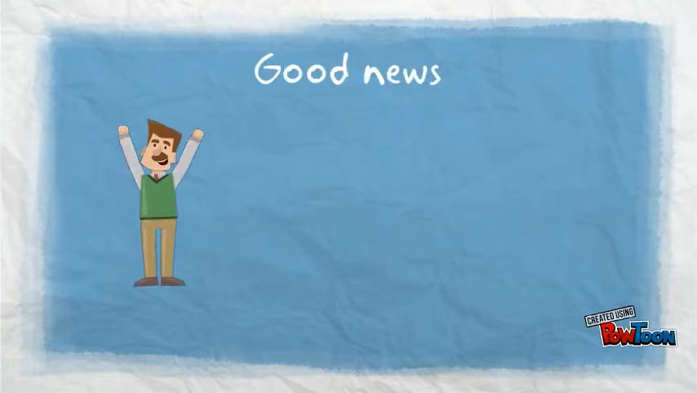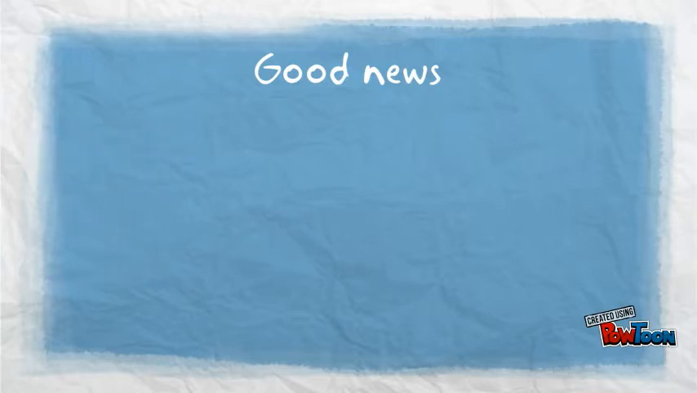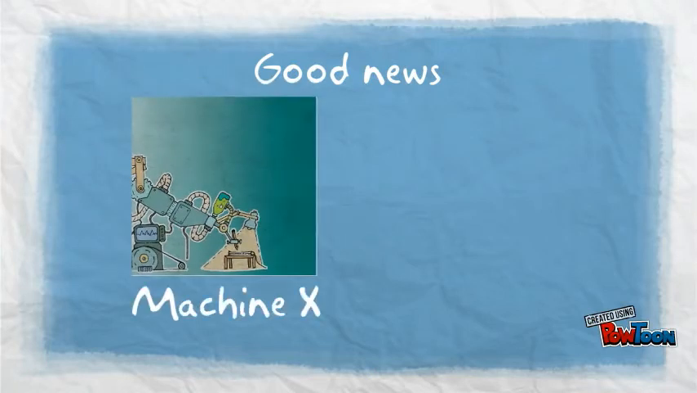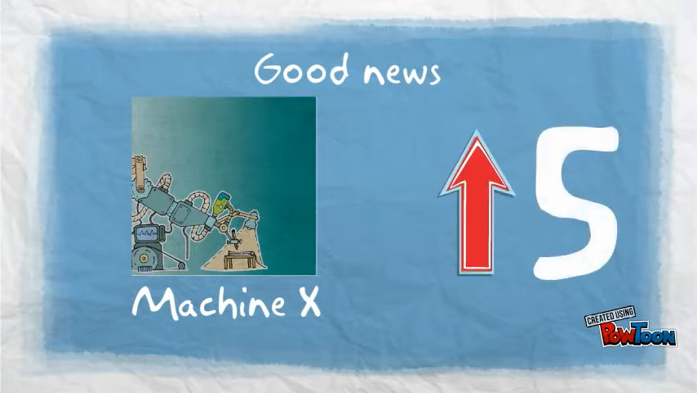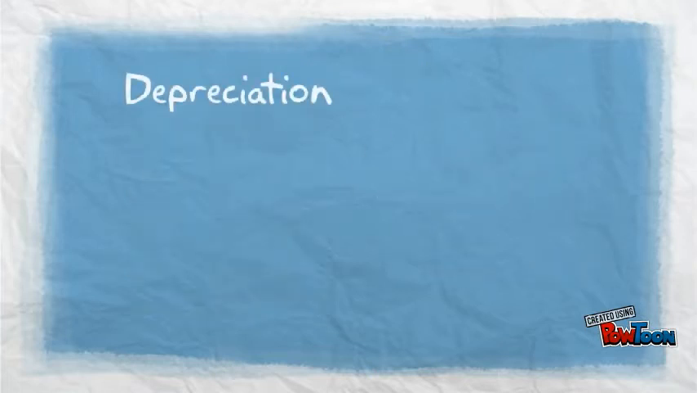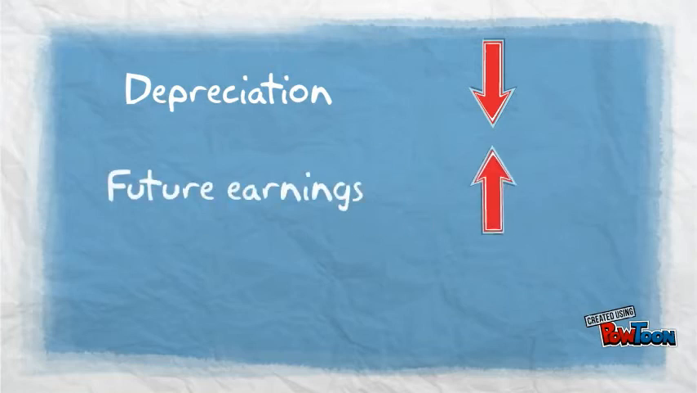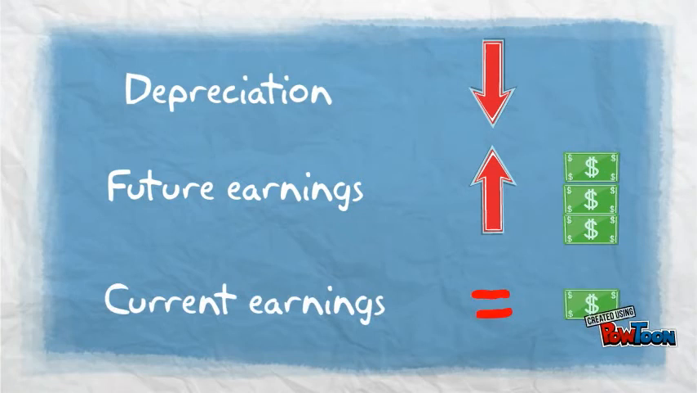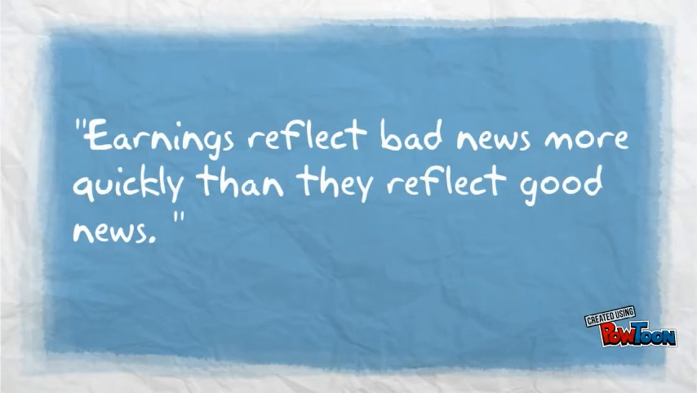Now let's consider the second situation in which the company receives good news. The good news reveals that the estimated useful life of machine X has increased with, let's say, 5 years again. This means that the amount of depreciation is lower for each of the upcoming years. This decrease in the annual depreciation expense will lead to higher future earnings, whereas it will not change the current earnings of the company.